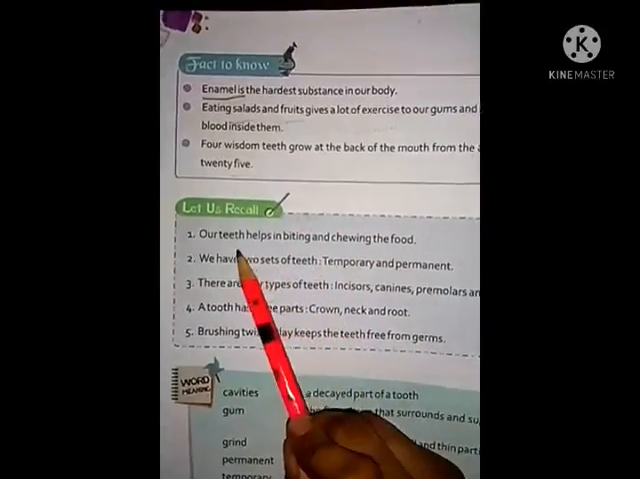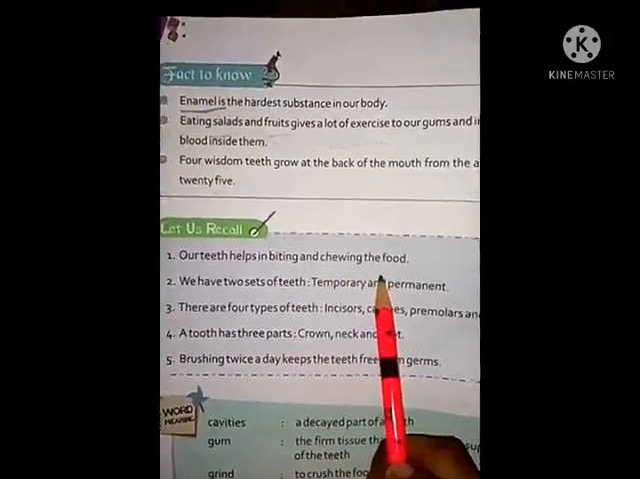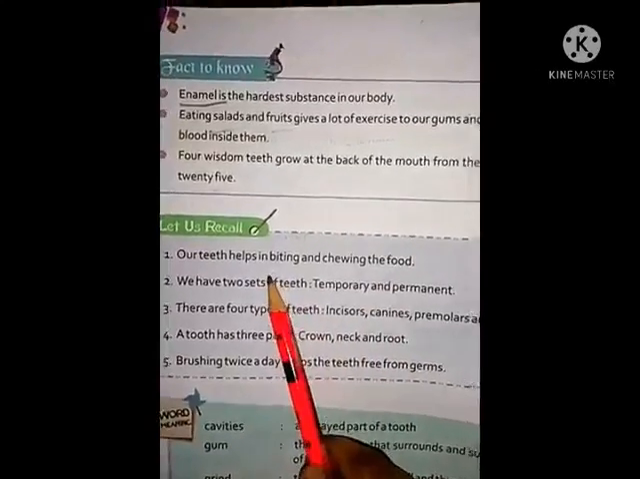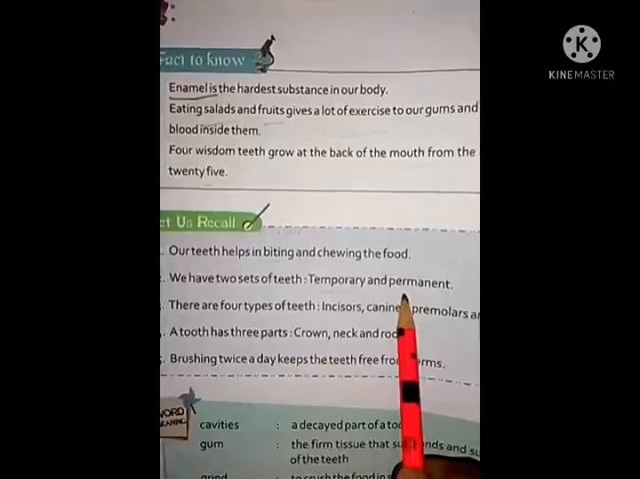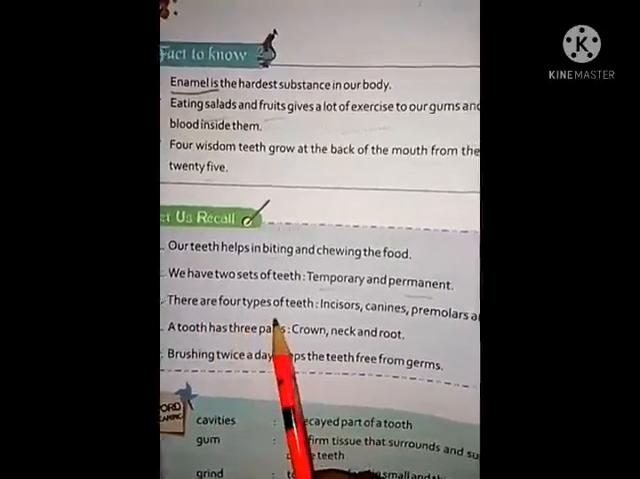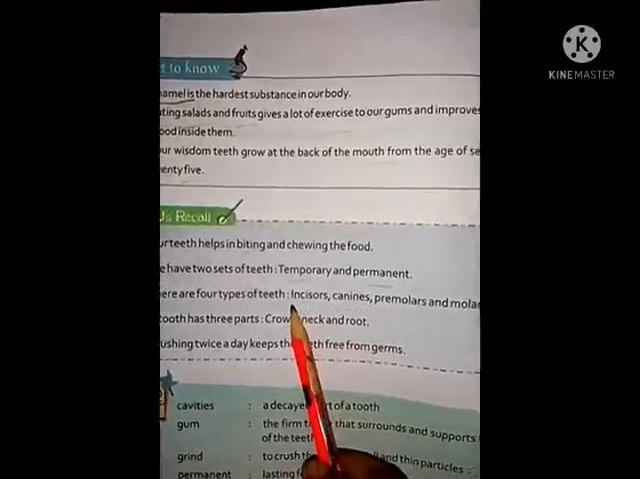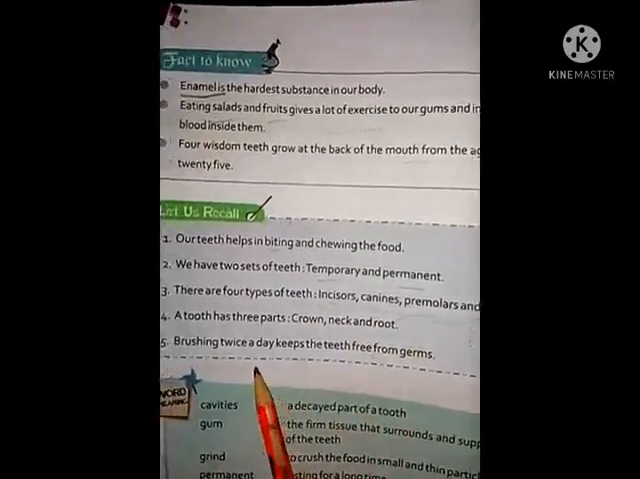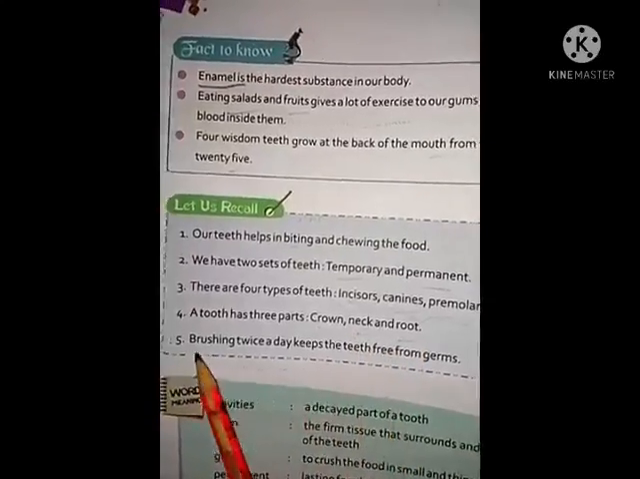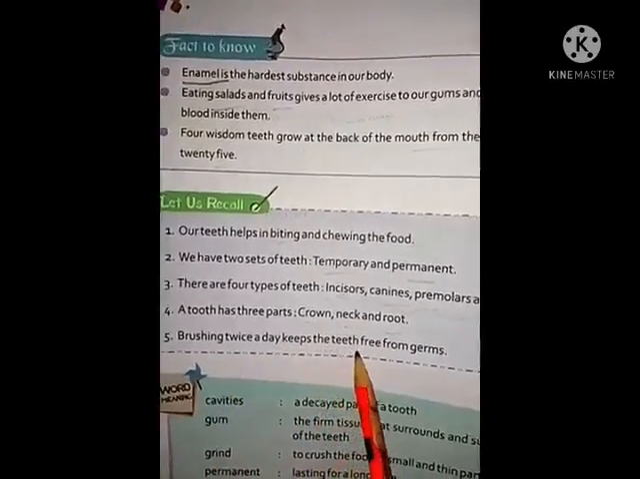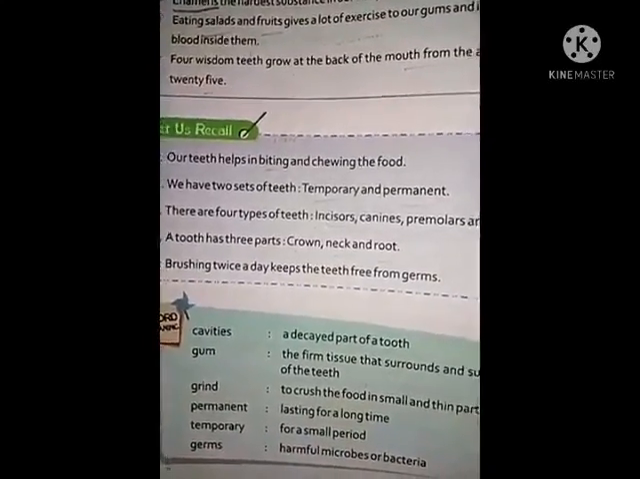Let us recall. Our teeth help in biting and chewing the food. We have 2 sets of teeth, temporary and permanent. There are 4 types of teeth: incisors, canines, premolars and molars. We have already discussed this in our previous class. A tooth has 3 parts: crown, neck and root. Brushing twice a day keeps the teeth free from germs.